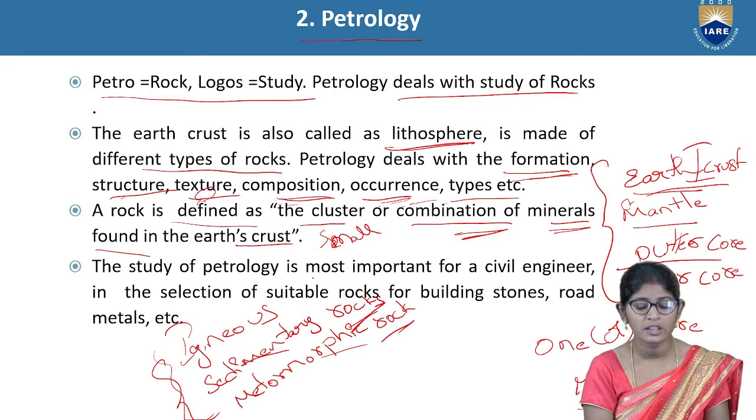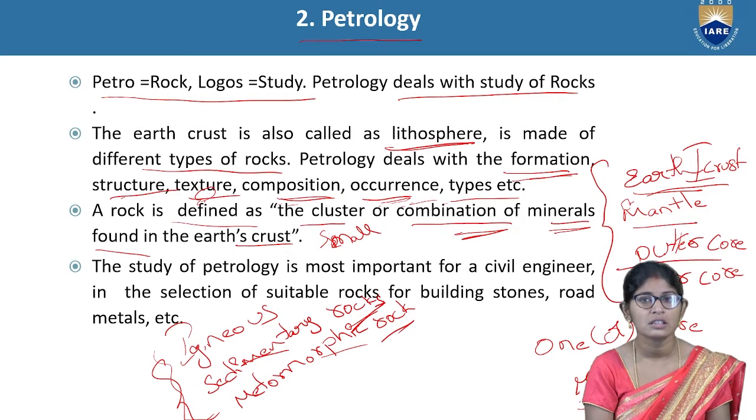The study of petrology is most important for civil engineering in the selection of suitable rocks for building stones, road metals, etc. What are the uses of petrology from our civil engineering point of view? It deals with whether the rock structure is suitable for construction or not.